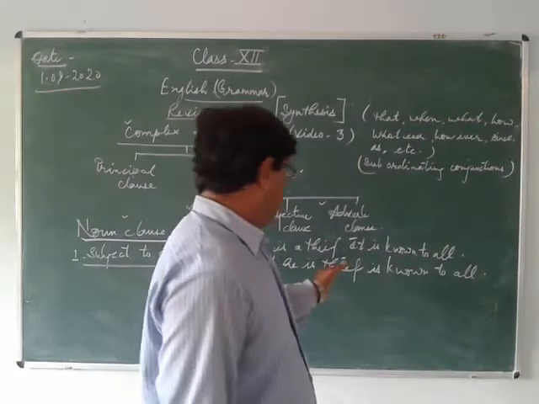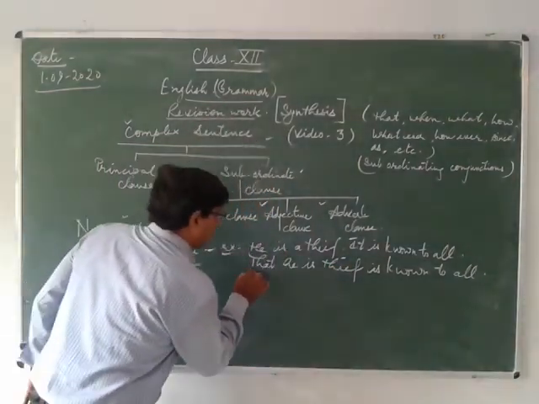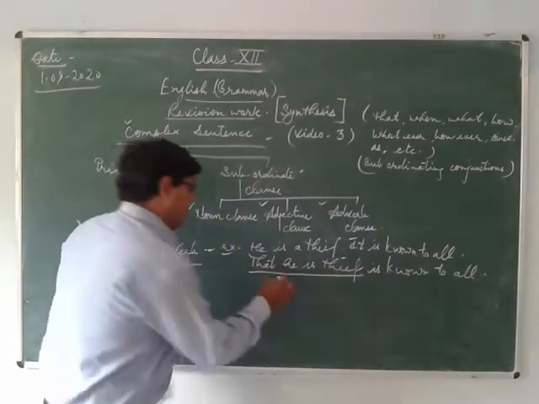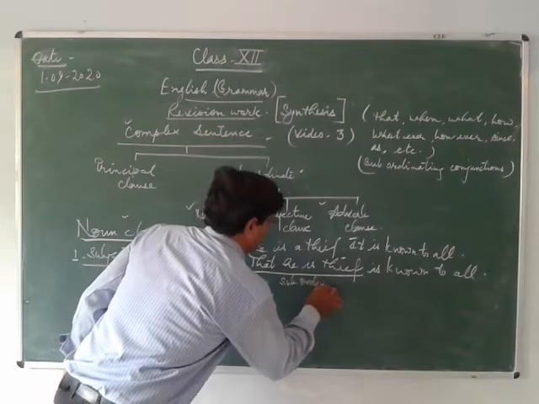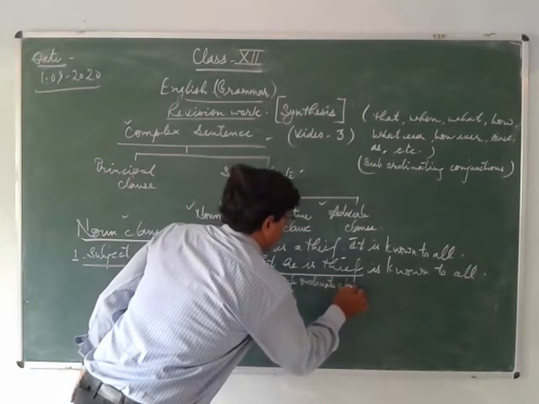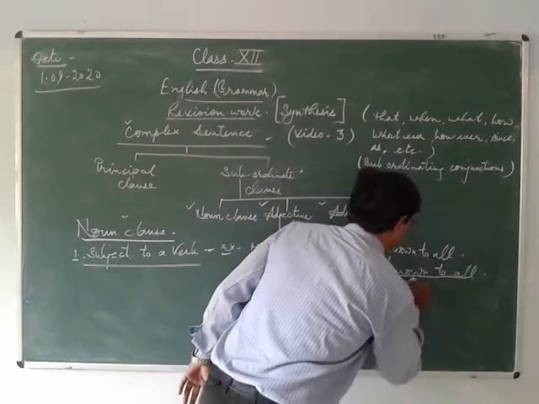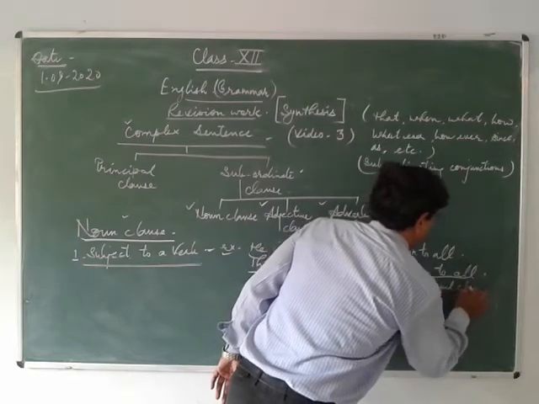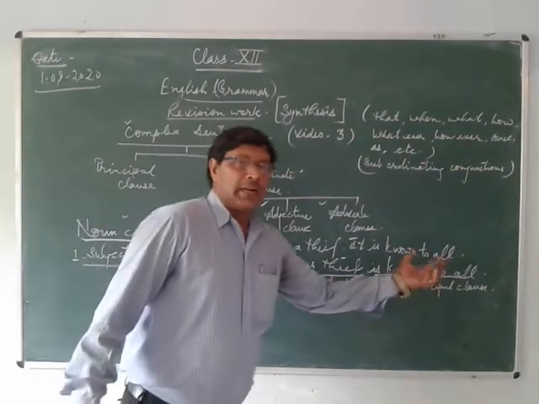See here, make it very clear. What is one thing? That he is a thief. Here you will find the subordinate clause. This is the subordinate clause, and this one is called the principal clause.